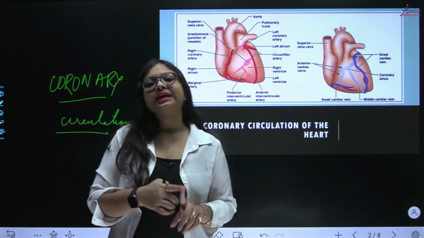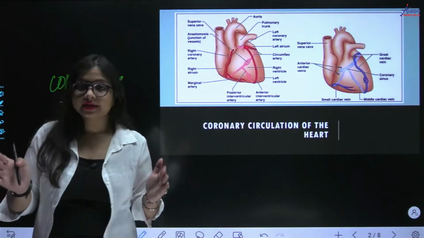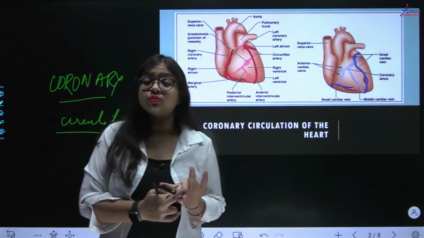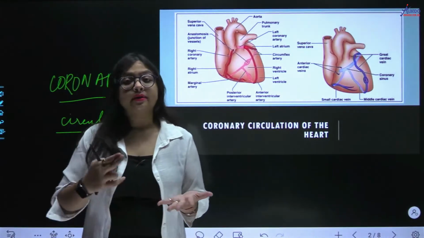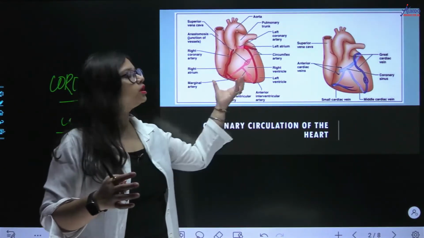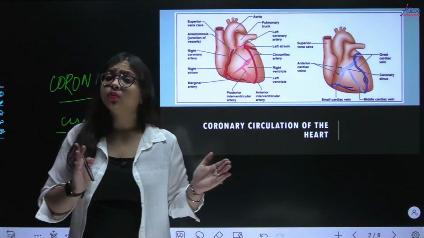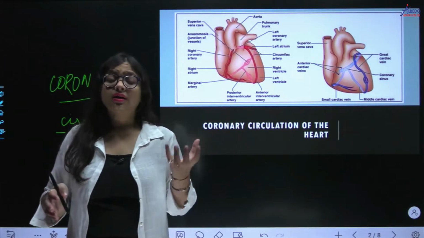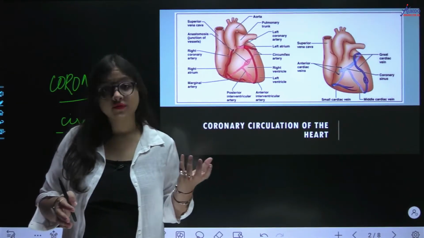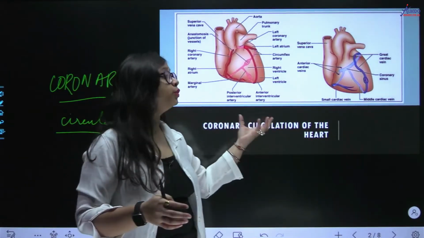Now you know that skeletal muscles can respire aerobically as well as anaerobically, right? But cardiac muscles and smooth muscles only respire aerobically. Now let us talk about cardiac muscle fibers. Since cardiac muscles can only respire aerobically, and the heart is one of the main organs of your body, right? What is cardiac muscle? Cardiac muscles are those muscle fibers which are found only in the heart.